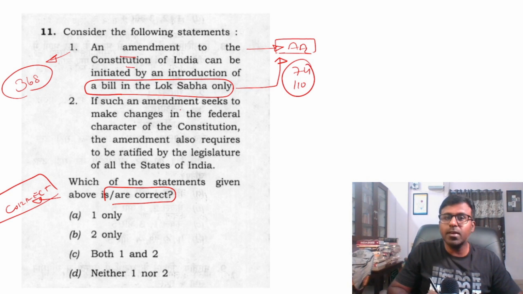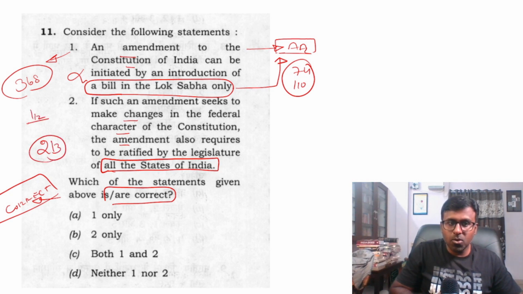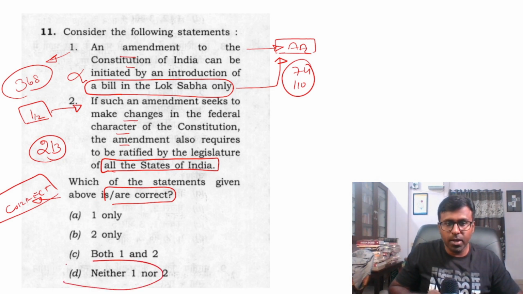A money bill can be introduced in Lok Sabha, but this is not true. Seeks to make changes in the character of the amendment. No, not all states. In the USA it is 2/3. In India it is half. So these are the kinds of things which come, and you have to think about all these things. So both are wrong, so neither is the answer. So D is the answer.